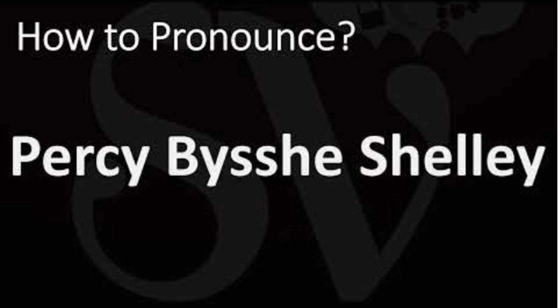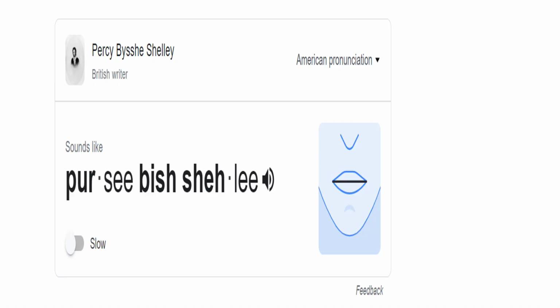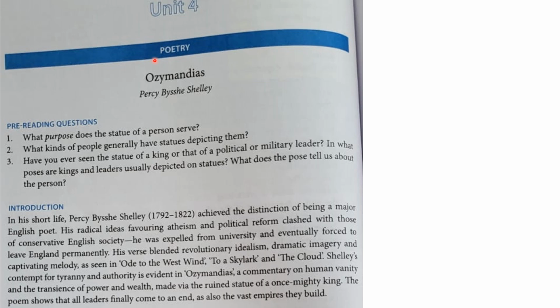Next, we'll try to pronounce the author's name. This is how we pronounce P B Shelley. P B Shelley. Hope all of you try to learn how to pronounce the title of the poem and the author of the poem. So the poem Ozymandias written by P B Shelley.